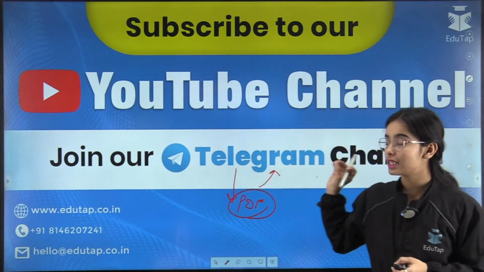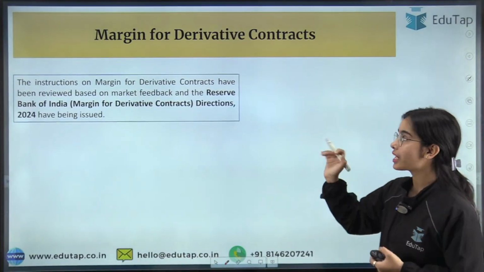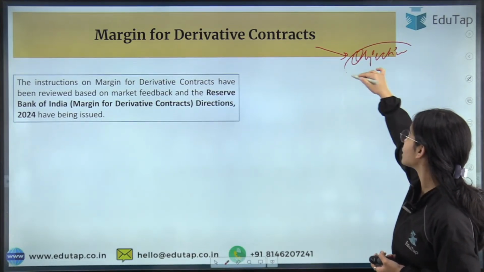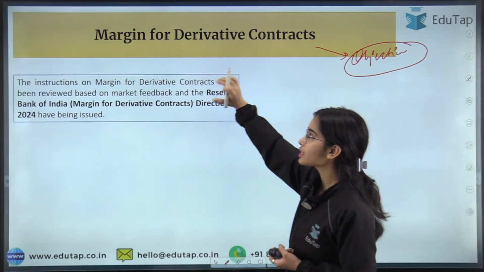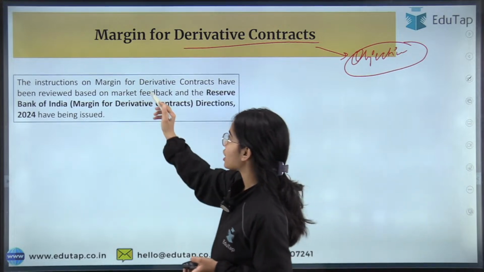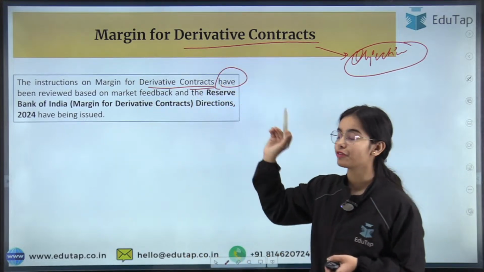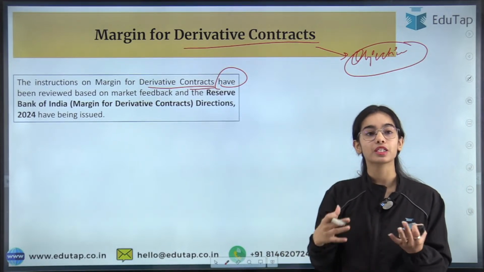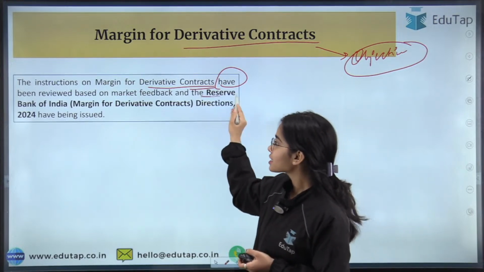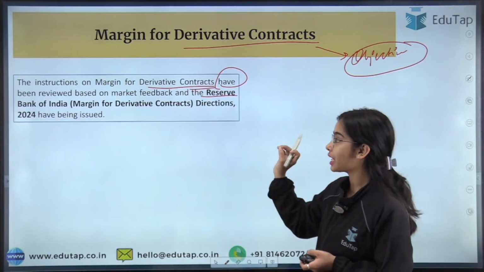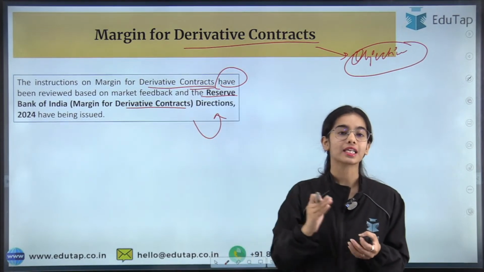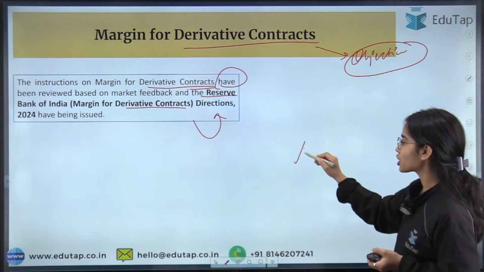Now, this news article that we are going to cover is very important from the objective point of view of the examination, for phase 1 and phase 2 of the examination. So we are going to discuss the margin for the derivative contracts. The instructions on margin for derivative contracts have been reviewed by the Reserve Bank of India based on the feedback that the RBI has got from the market participants, and the Reserve Bank of India has released the RBI Margin for Derivative Contract Directions 2024 after the review that the RBI has undertaken for the margin for